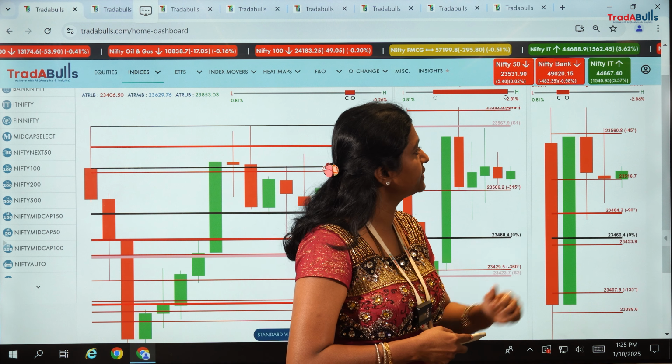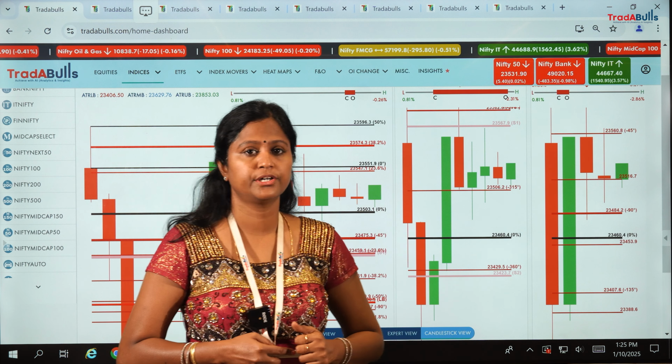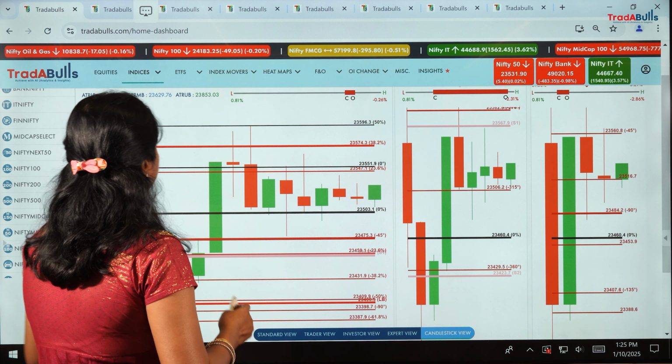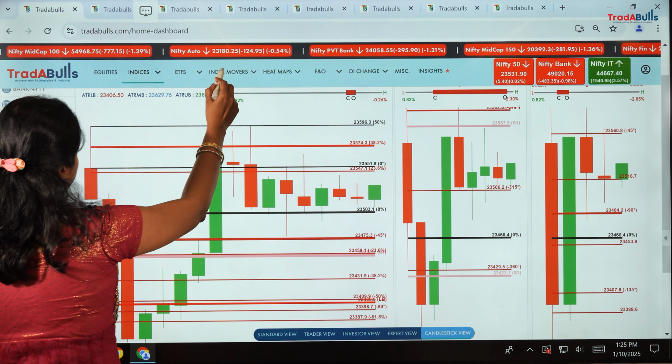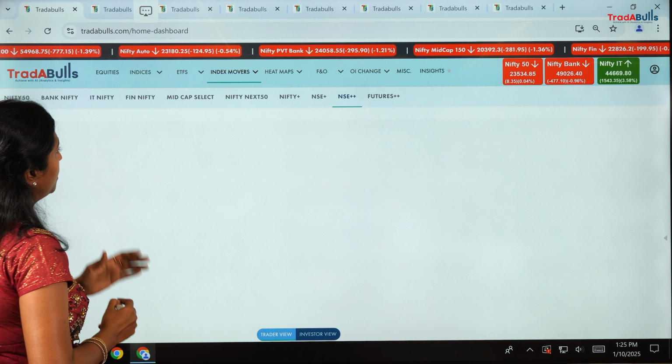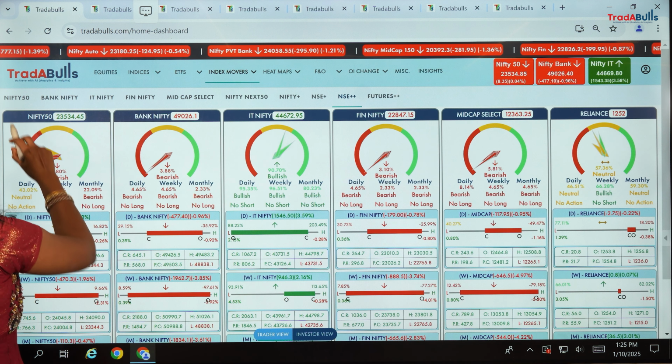Whereas Nifty IT, as you can see, is a clear indication that it is showing huge bullish momentum. Okay, let's go into the index movers and see how the contributions are for Nifty 50.